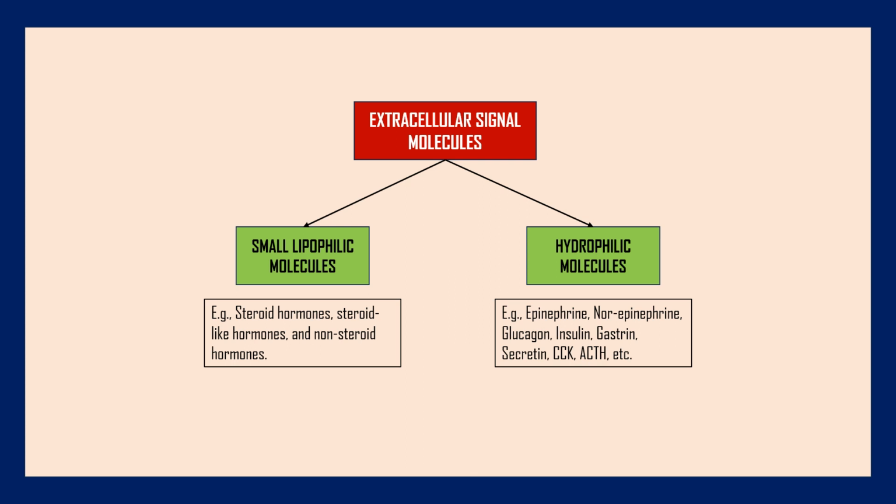There are some examples of signal molecules or hormones that interact with the intracellular receptors, that is cytosolic or nuclear receptors. They are of three categories: steroid hormones, which include progesterone, estradiol, testosterone, cortisol, corticosterone, aldosterone. And the second category is steroid-like hormone like alpha-ecdysone. And the third category is non-steroid hormones, which include thyroid hormone and retinoic acid.